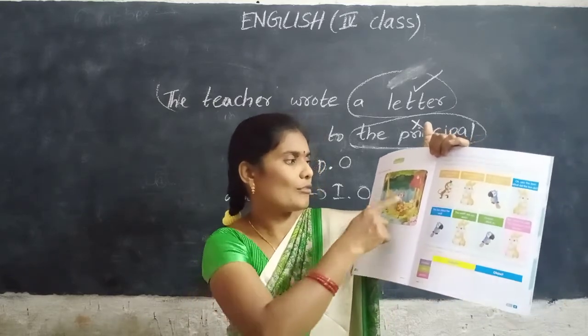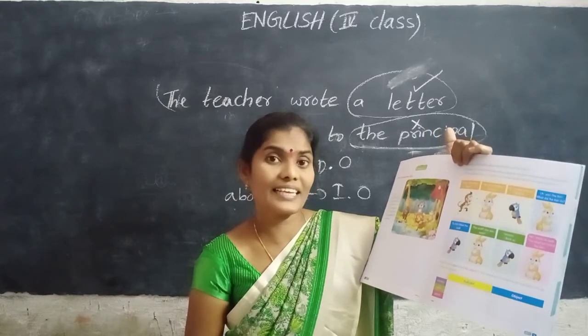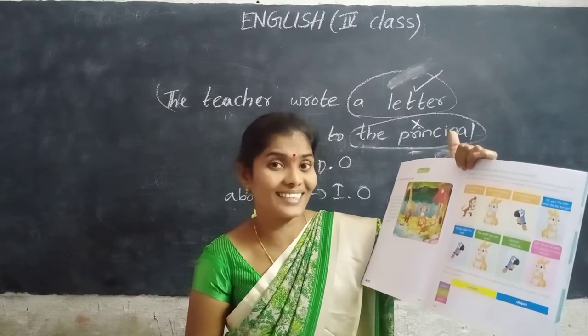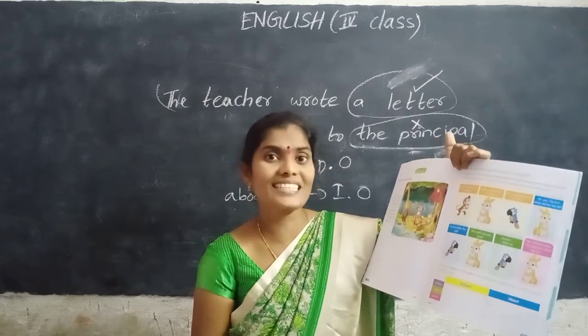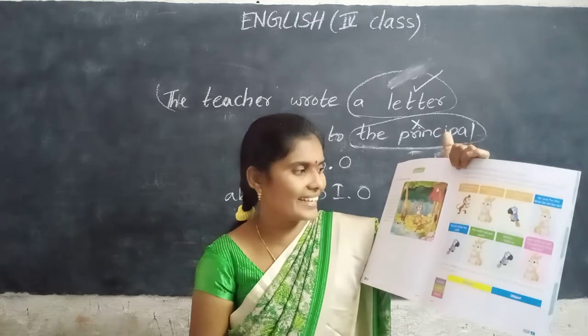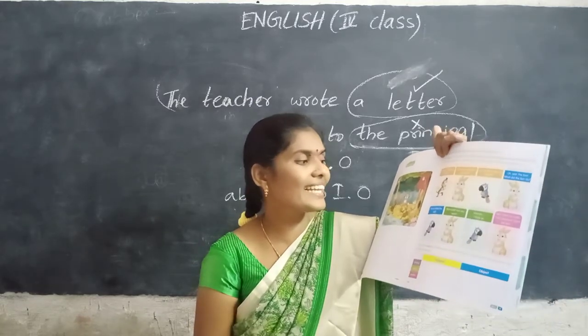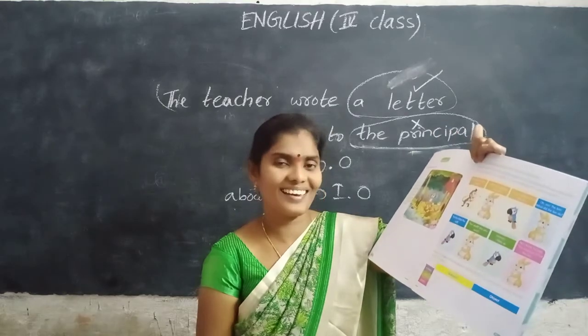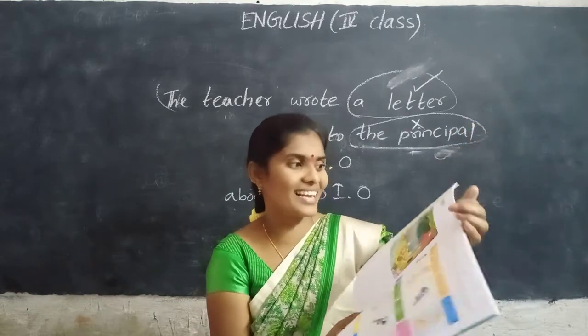Next, what is the tiger doing? Tiger is looking at the lion. What is the chimpanzee doing? It is climbing the tree. Here, what is the monkey doing? Monkey is eating a banana. Okay? Carrying the bananas.